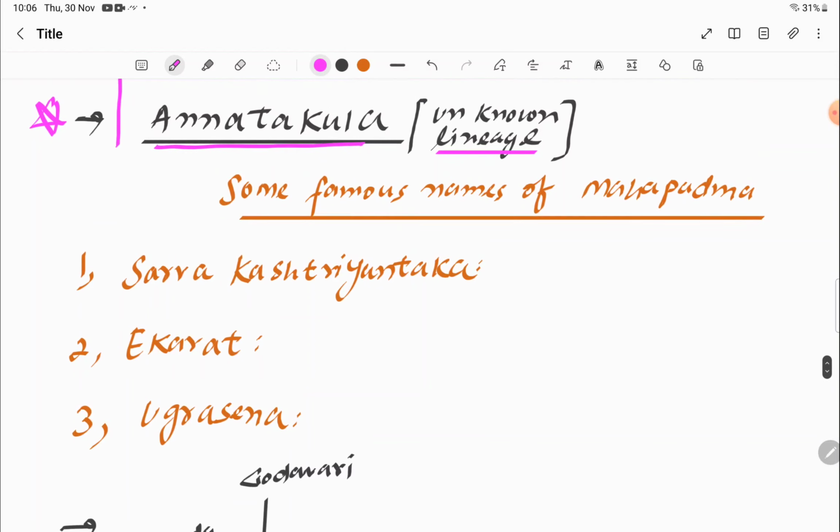And Mahapadma is also known by some names like Sarva Kshetriyantaka. Actually, he was from a low origin, and Kshetriyas were considered higher ranked, in a higher position than the Shudras. So he took a resolve that he would eliminate all the Kshetriyas in the Magadha Empire. He almost killed every Kshetriya he saw with his own eyes. He almost tried to eliminate all of them.